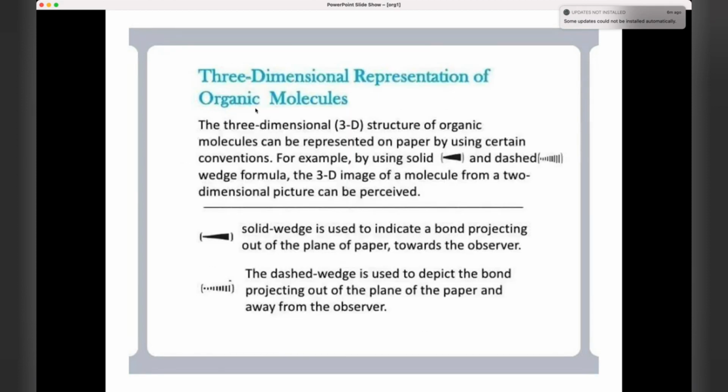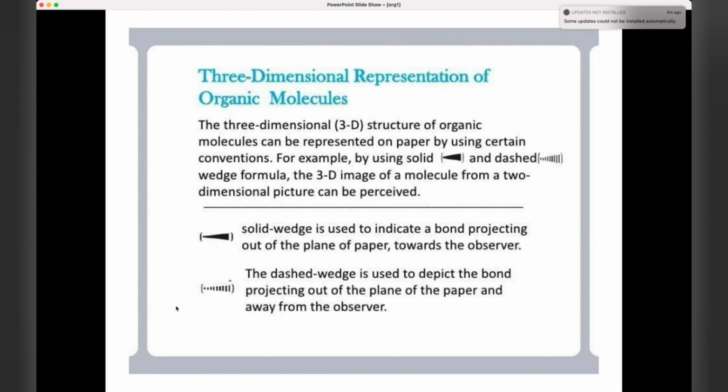Now, how do you represent organic molecules in three-dimensional form? The 3D structure of organic compounds is represented on paper by certain conventions, like the solid and dashed wedge formula. Just look at the symbols. You can imagine the 3D image of a molecule from a two-dimensional picture in your mind. This is called a solid wedge. It is used to indicate a bond projecting out of the plane of the paper towards the observer.